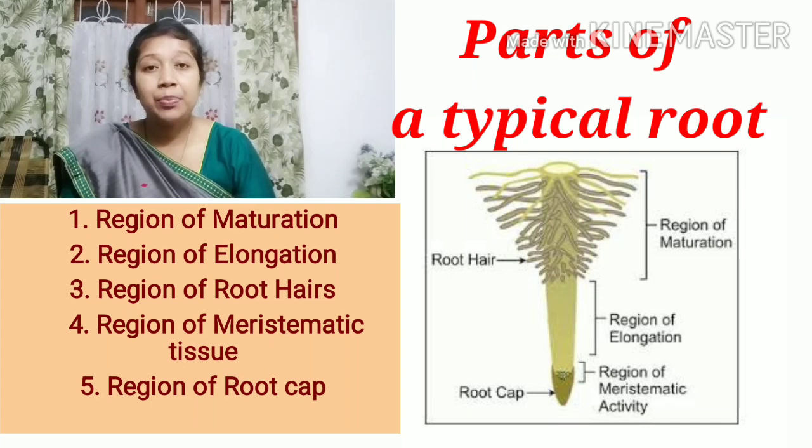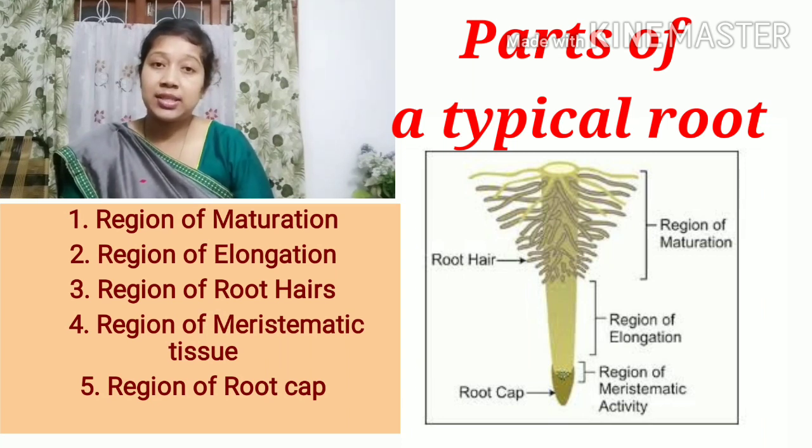Meristematic tissue is a type of tissue in the plant body where the cells undergo repeated cell division. So this is the region where rapid cell division takes place towards the tip. And this region is very short. It is around 1 millimeter in length in the whole root system. So that is the region of meristematic tissue.